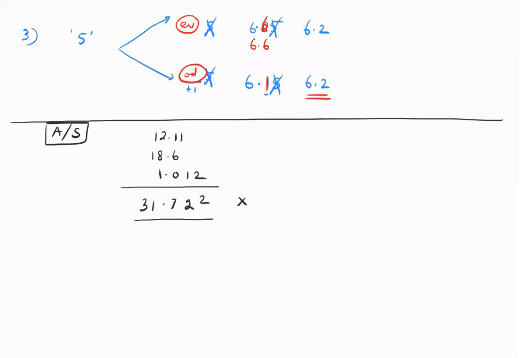Now, which instrument is least precise here? This one. What did I say instrument precision is? It's how many digits after the decimal. So this instrument gives me 18.6 grams. This instrument is very good, maybe it's an instrument from a gold shop, that's why it gives up to 1.012. This may be a weighing scale at home, so it gives only up to 18.6. So this is the one which is least precise. Whoever is your least precise measurement, your final answer cannot be better than this. That's what it means.